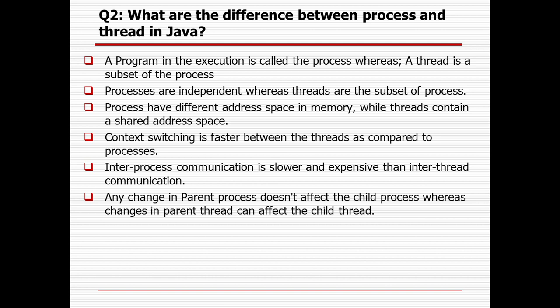Inter-process communication is very slow, but inter-thread communication is very fast. Any change in the parent process does not affect the child process. Suppose you are eating or bathing, it is independent. You can bathe before eating, and you can eat before bathing also, so that is independent. But in a single process there can be multiple threads, so if you change any thread, it will also affect the child thread.